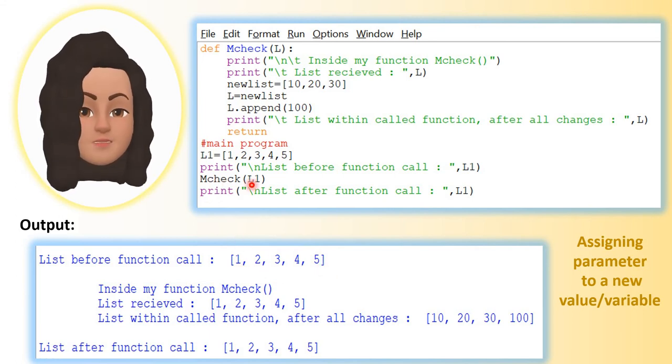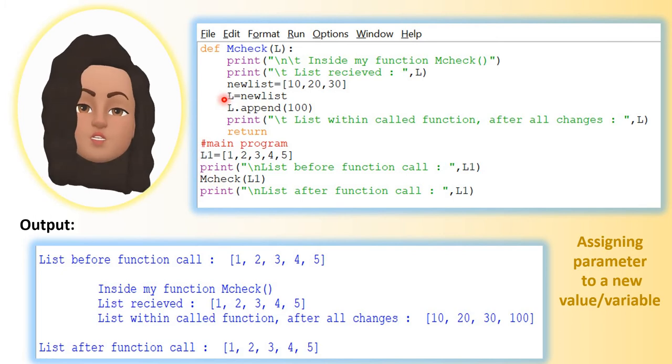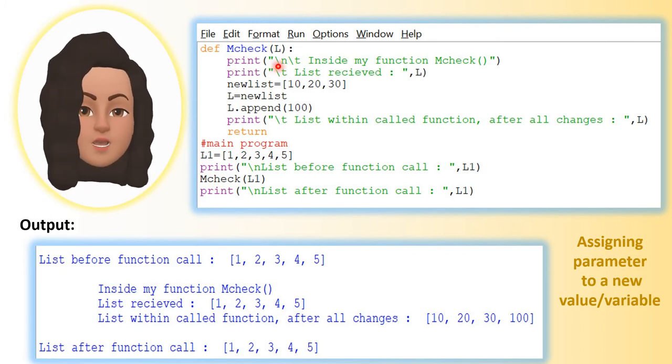Now mcheck of L1, the control goes to the function, and the first statement of the function is a print statement. Inside my function mcheck will be printed. Then print list received, L, means here the value of L is list of 1 2 3 4 5, and we are creating a new list in the function definition. So new list is equal to another list 10 20 30. Now this new list is assigned to the argument L. So L is equal to new list means now L is changed to 10 20 30.